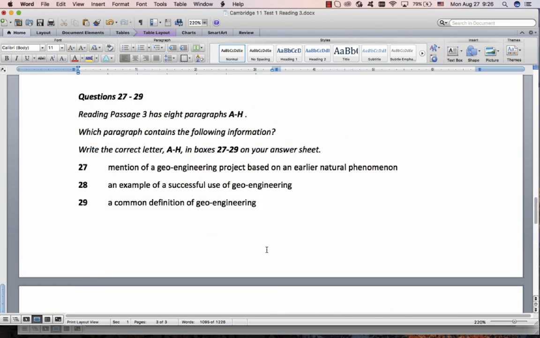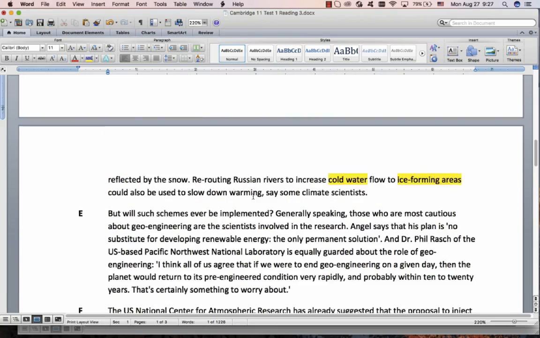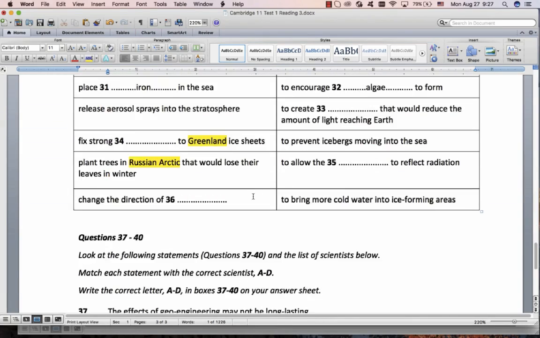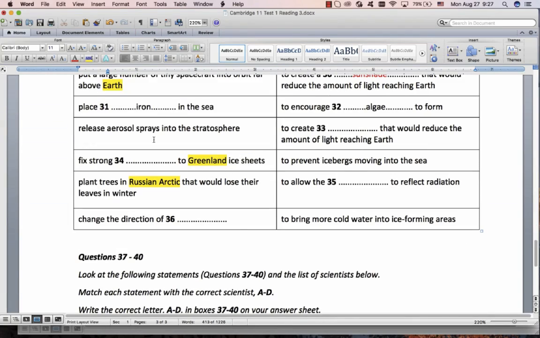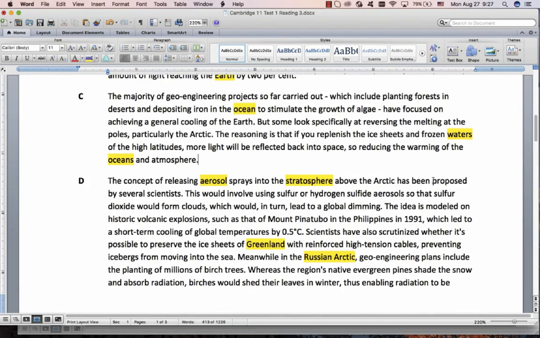Aerosol, let's find aerosol. Stratosphere. Aerosol. Stratosphere. Alright, so what are we looking for? Why do we release the aerosol into the stratosphere? To create something that would reduce the amount of light reaching the Earth. Alright, so we're looking for countable plural, or uncountable. Could be that, countable plural.